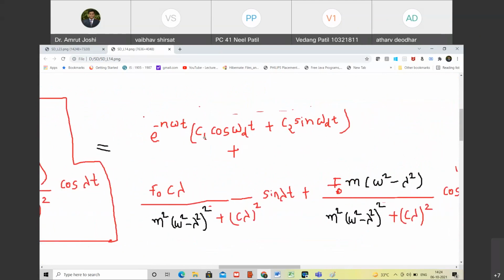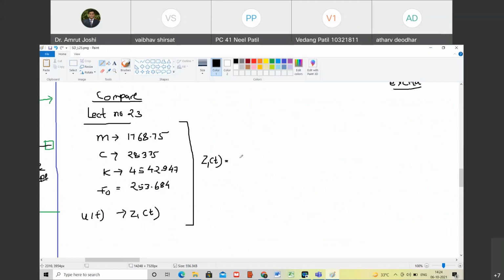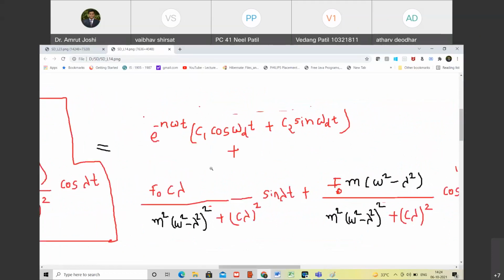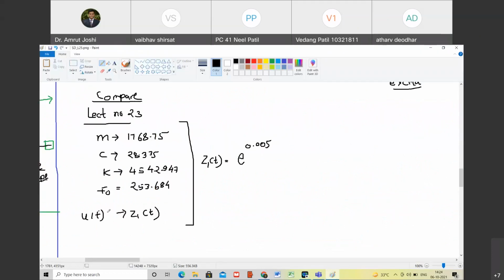So let us write down the solution. e raised to minus eta omega t. What is the value of eta now? We know eta 1 is given as 0.005. Eta omega. What is the value of omega 1 now?